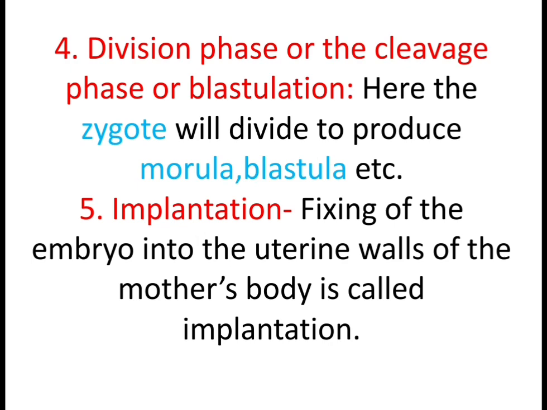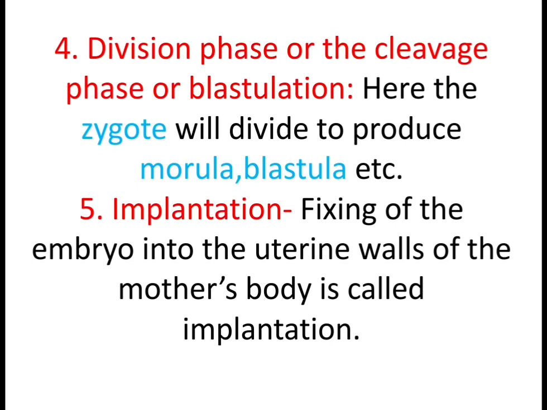Now the fourth step is the division phase or the cleavage phase, also called blastulation. Here the zygote will undergo numerous divisions to produce a ball of cells called morula, and this morula will further get divided into blastula and so on. This process is known as blastulation, the process of production of blastula. The morula will change into blastula and so on.